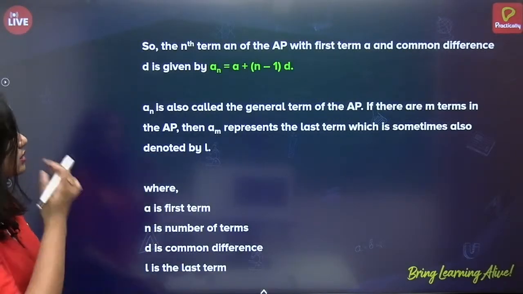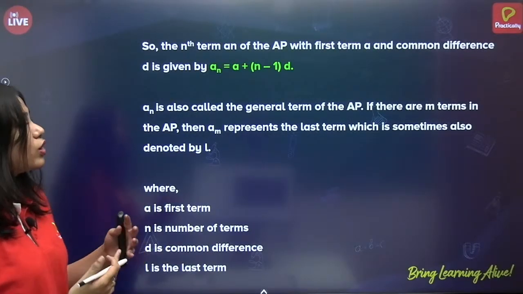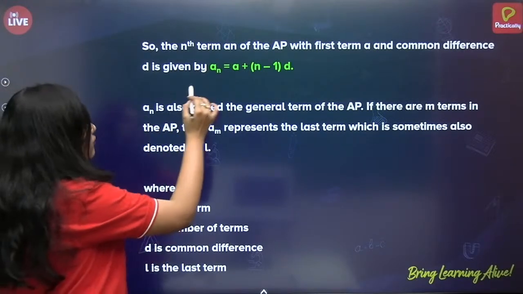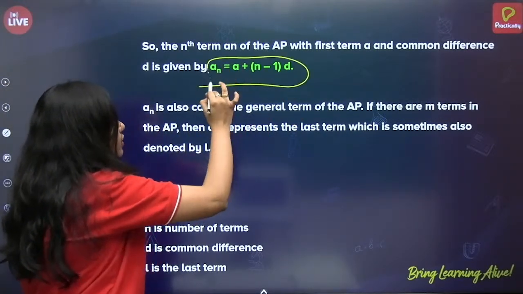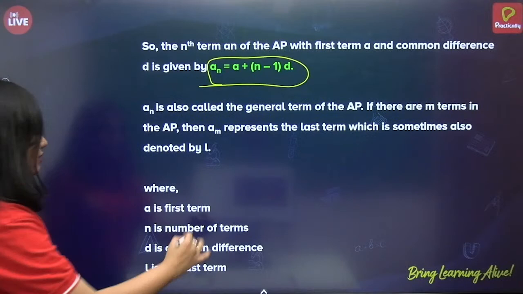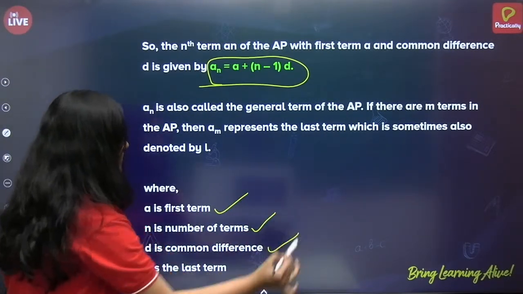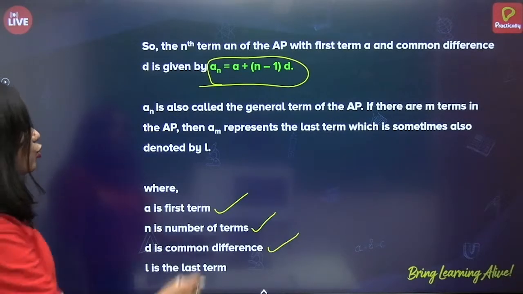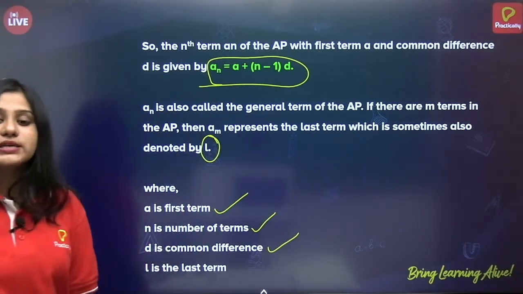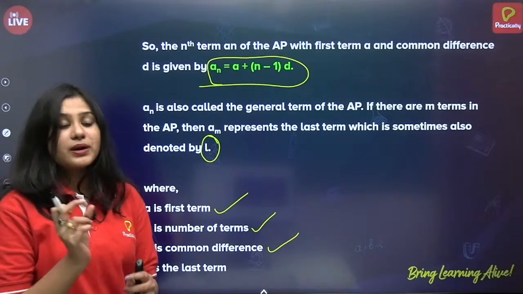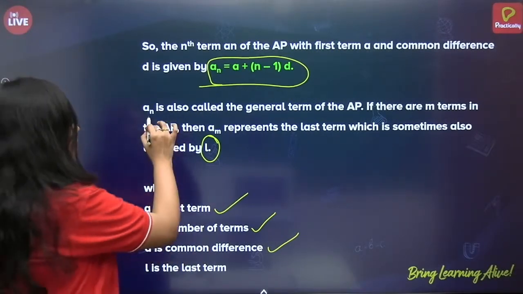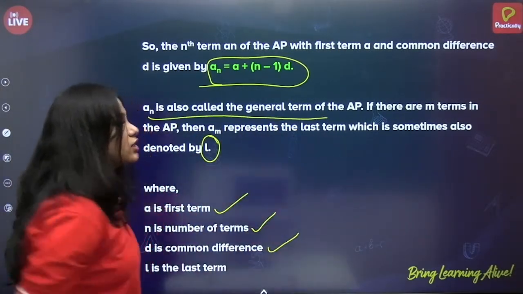Now, let's see what else we are reading about it. So, we have got that An is equal to a plus n minus 1 into d, where a is first term, n is number of terms, d is the common difference. But there is also l. But what is this l? l is nothing but last term. So, An is also called the general term of an AP.